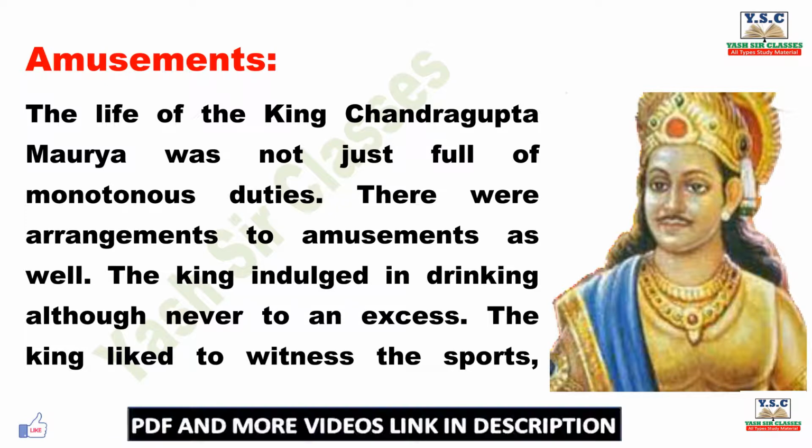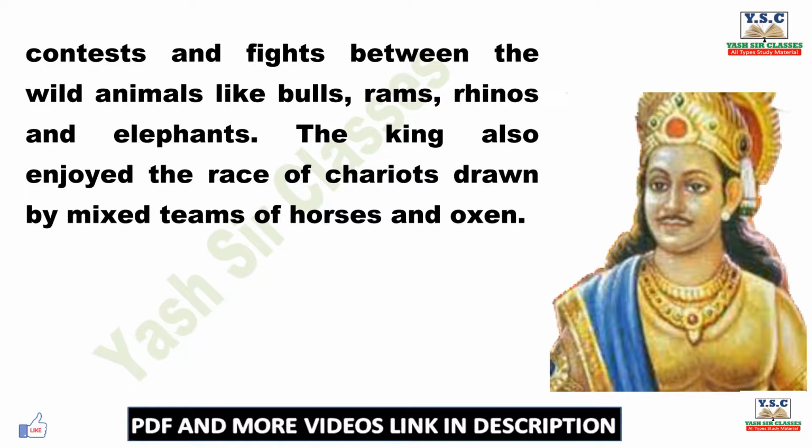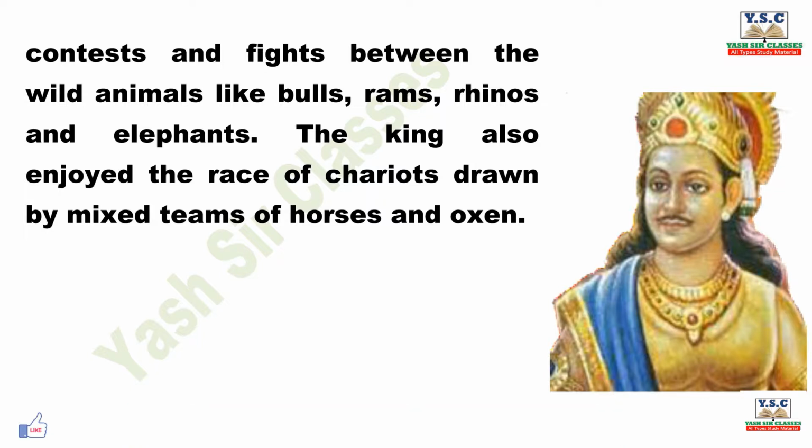Amusements. The life of King Chandragupta Maurya was not just full of monotonous duties. There were arrangements for amusements as well. The king indulged in drinking, although never to excess. The king liked to witness sports, contests and fights between wild animals like bulls, rams, rhinos and elephants. The king also enjoyed the race of chariots drawn by mixed teams of horses and oxen.